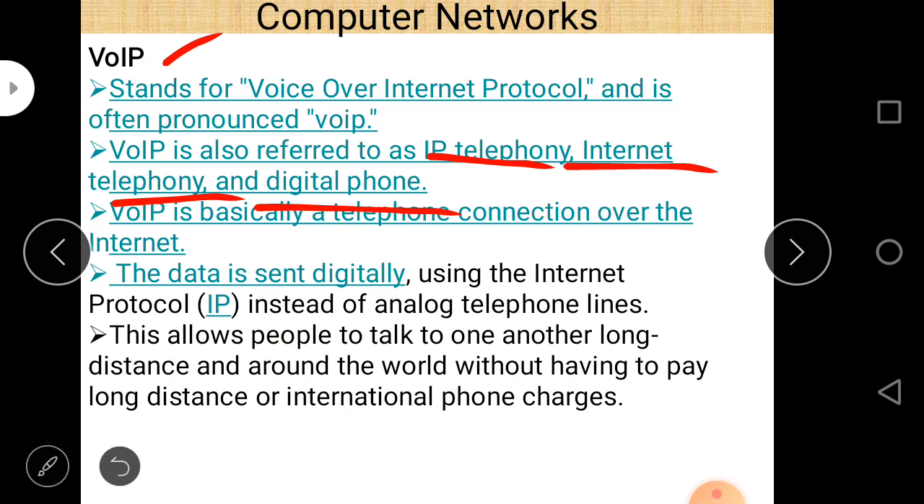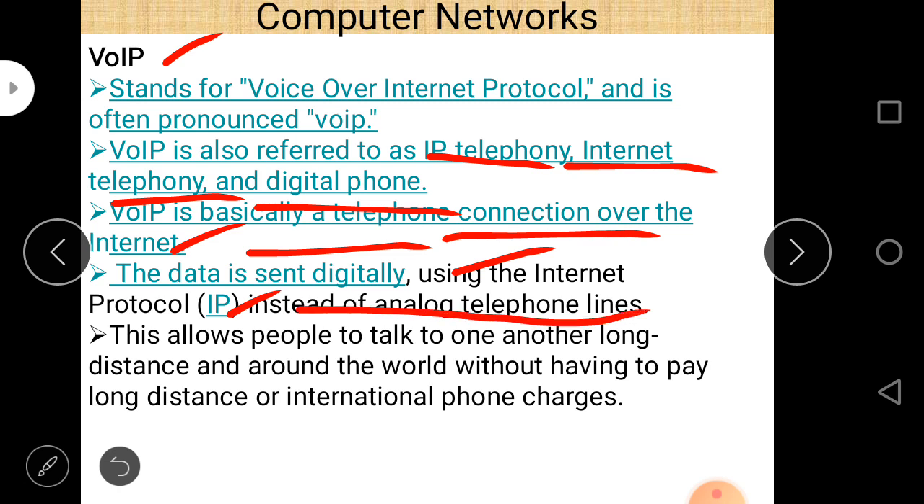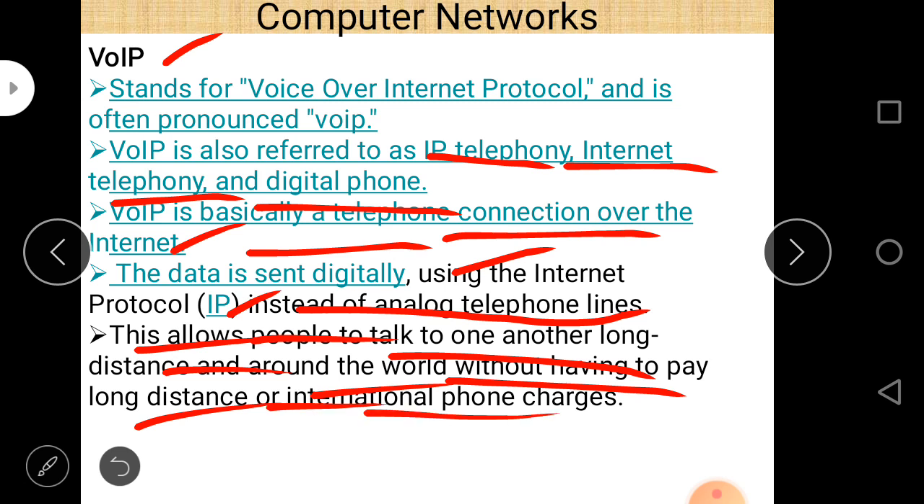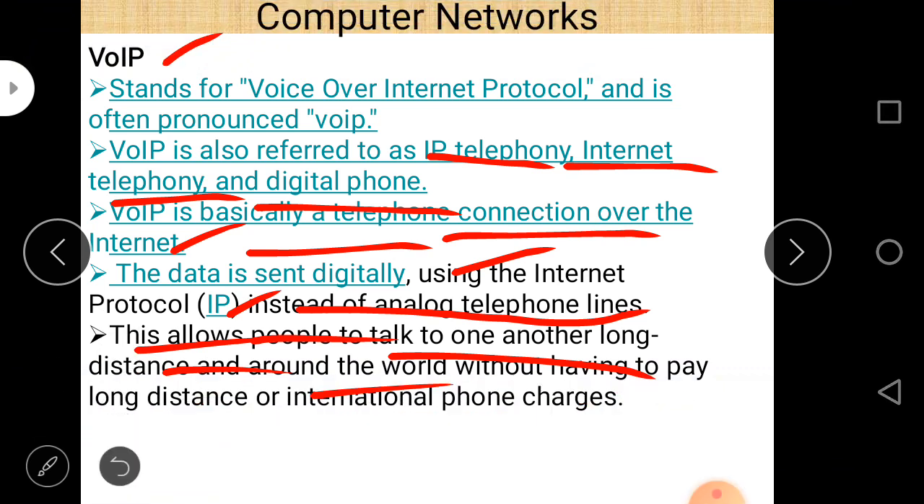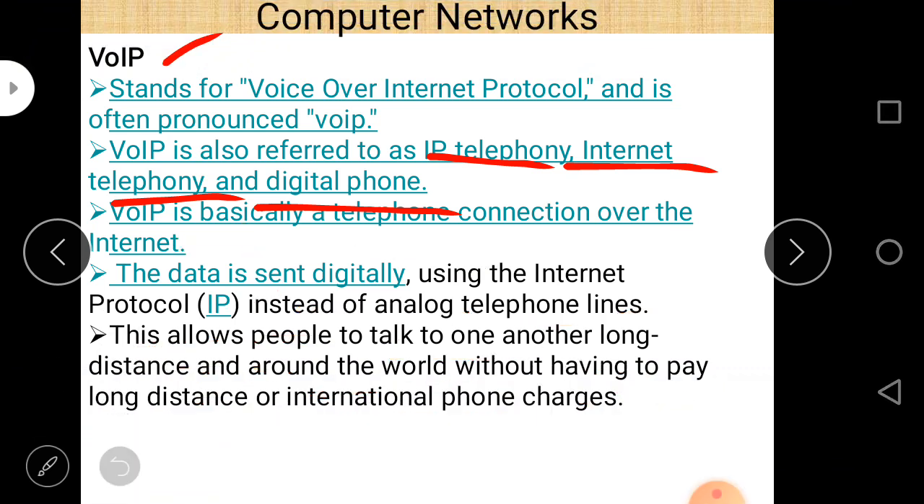And VoIP is basically a telephone connection over the internet. This is the simplest definition of VoIP. The data is sent digitally using the internet protocol, IP, instead of analog telephone lines. This allows people to talk to one another long distance and around the world without having to pay long distance or international phone charges. So it is called digital telephony.